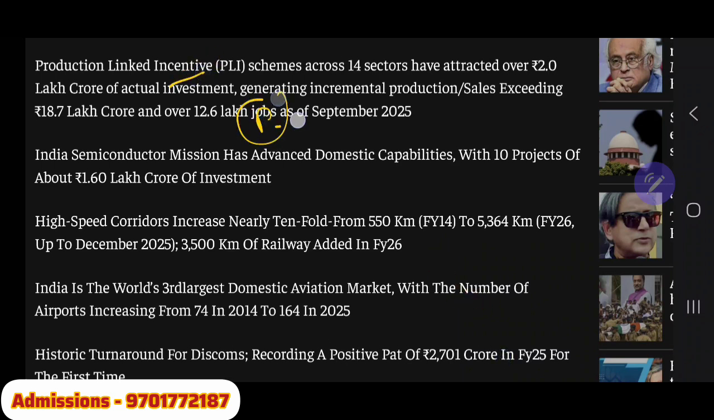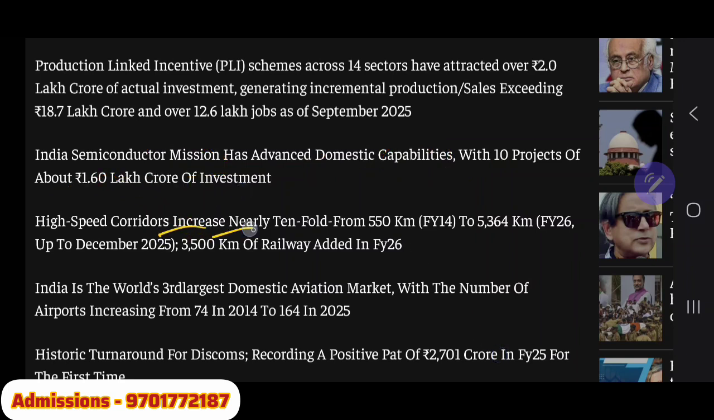So when you produce more, what will happen? You require more manpower. More manpower will generally create what? More employment. That is what the government wants here with the help of this scheme. India's semiconductor mission, which is very important for our sustainability with regard to electronics, has advanced domestic capabilities. Within 10 projects of about 1 lakh crore of investment has come under it.